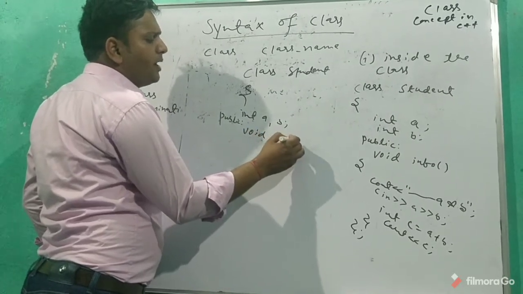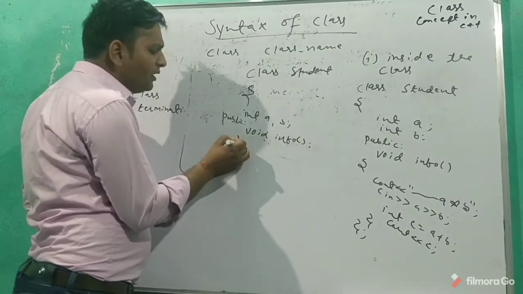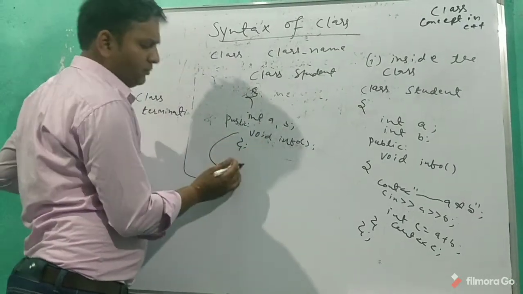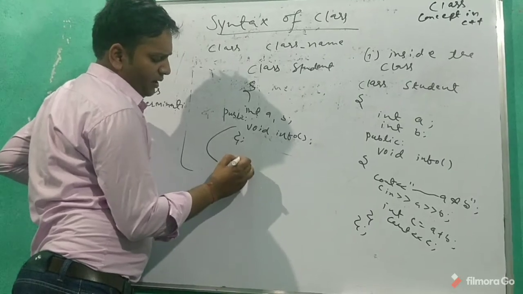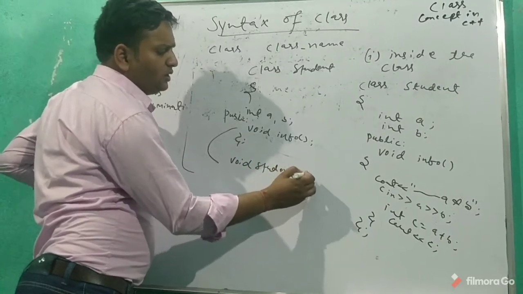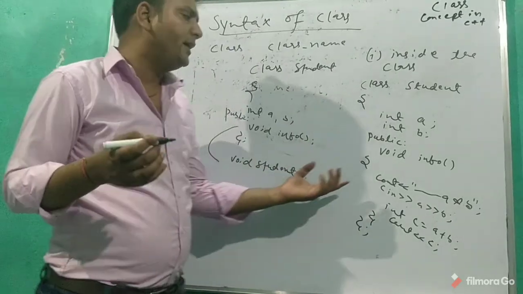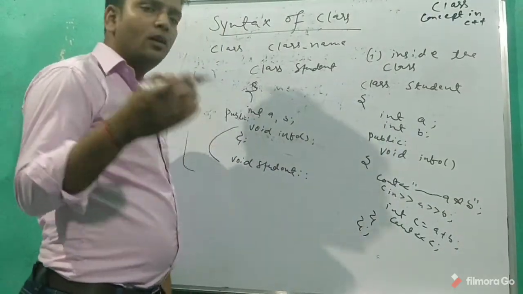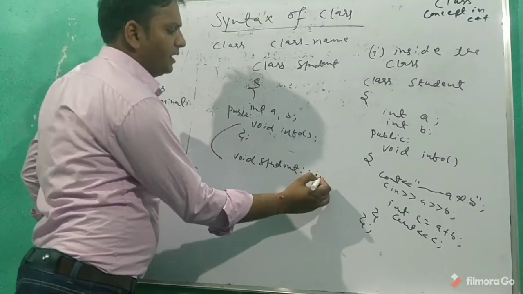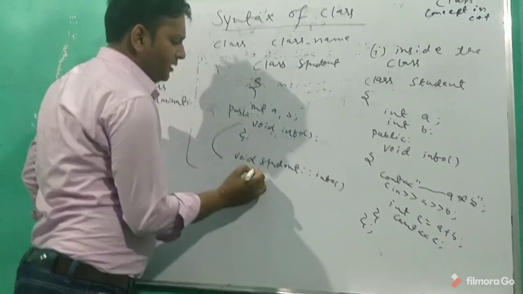Now I have only declared it here, but I have not written any logic here. We have to write the logic outside of this class. That's why it's known as outside the class. You will get more examples regarding outside and inside in that video.